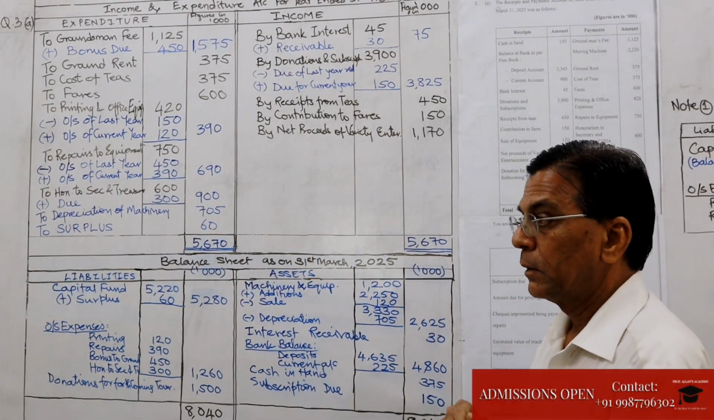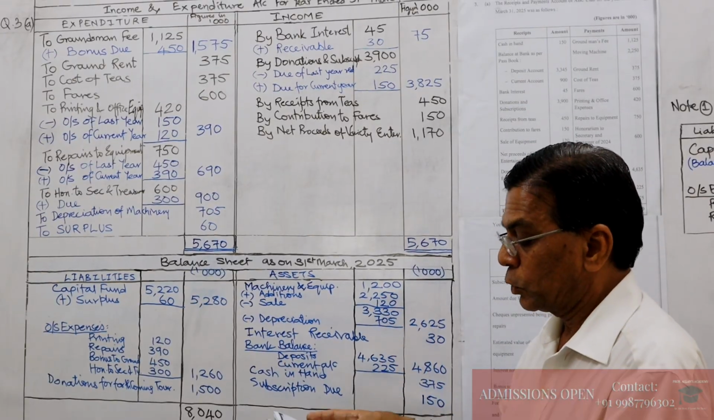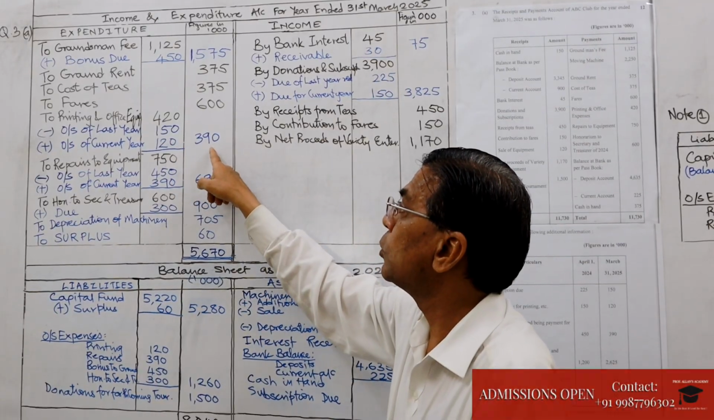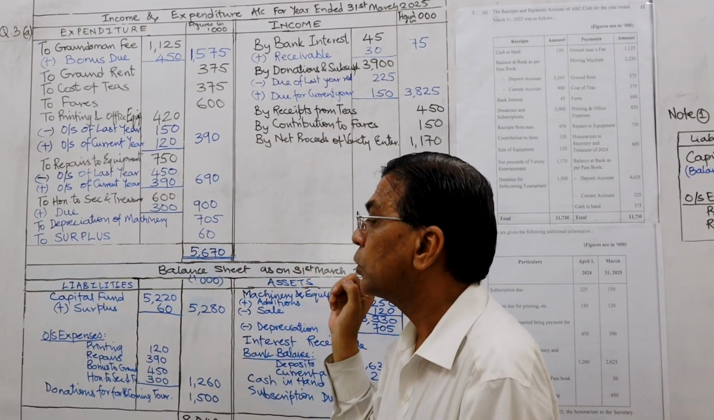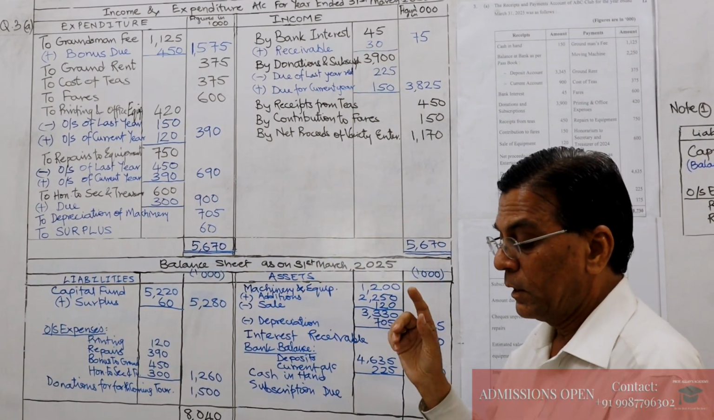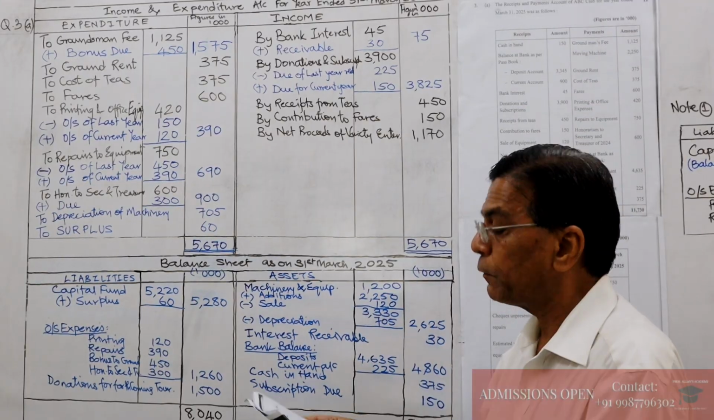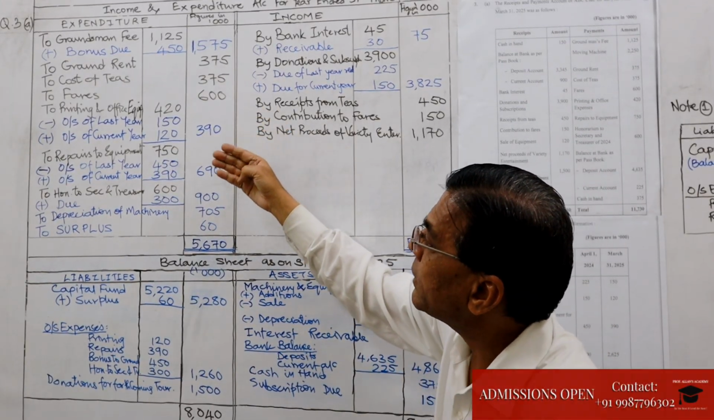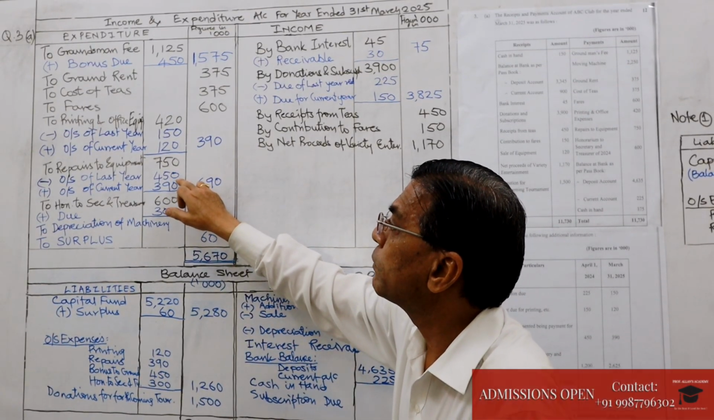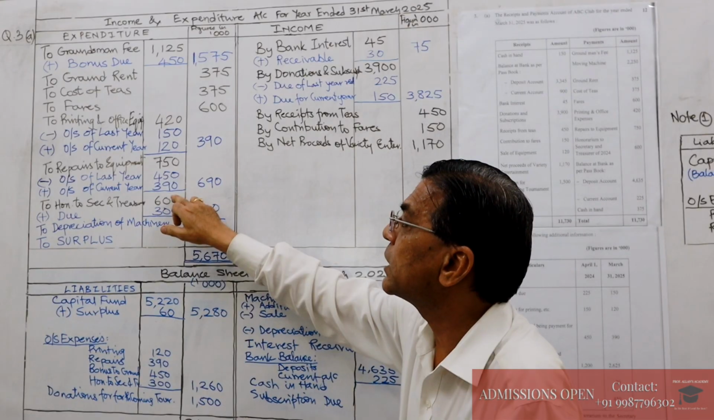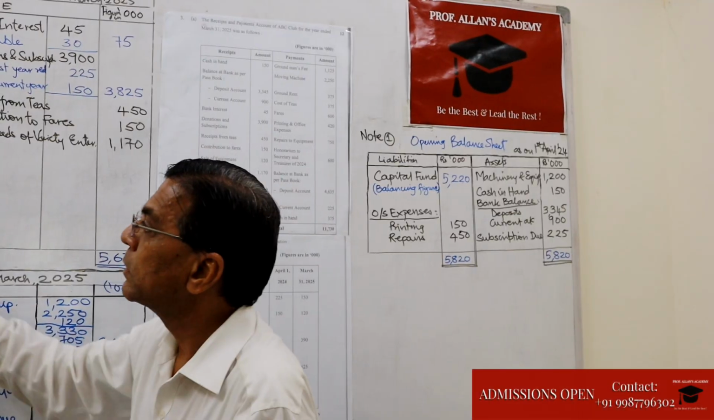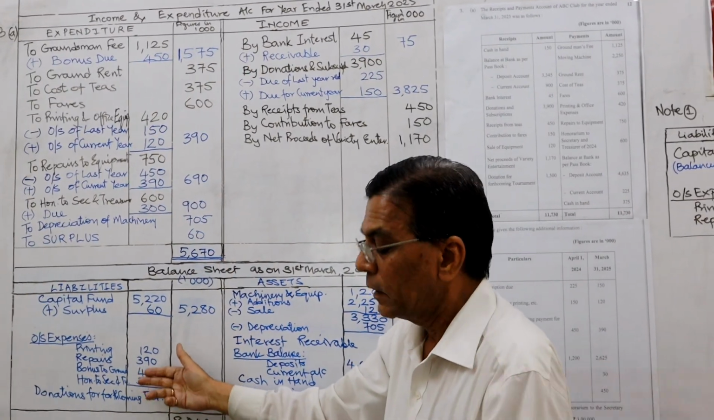Same way for printing. Printing is an expense, so last year's outstanding will be subtracted and current year's will be added. So the net effect is 390. Remember to give the second effect of it on the liability side of the balance sheet. Same way, cheques unpresented being payment for repairs. When we go to repairs, last year's payment now made is 450, and current year's payment which is still outstanding is 390. Give the effect of this in the opening balance sheet, that is of last year, and of the current year in the closing balance sheet.